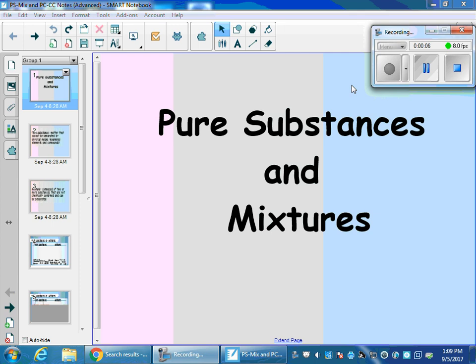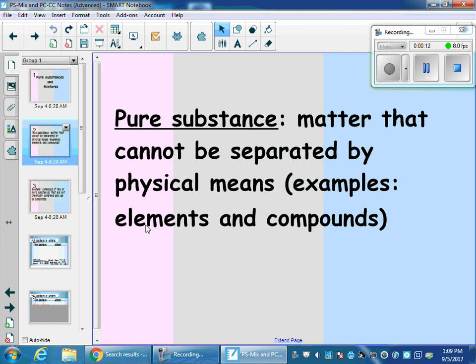The first one that we're going to be looking at is pure substances and mixtures. So pure substances are matter that cannot be separated by physical means. And pure substances fall into two groups. They are either elements or compounds. So a pure substance is something you can't separate and get two different things. You can't divide it or break it apart into two different things.